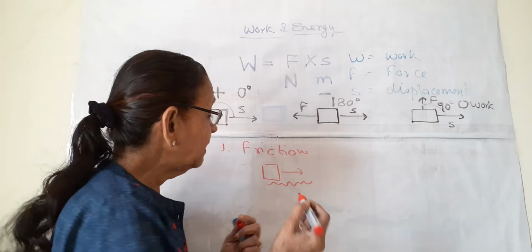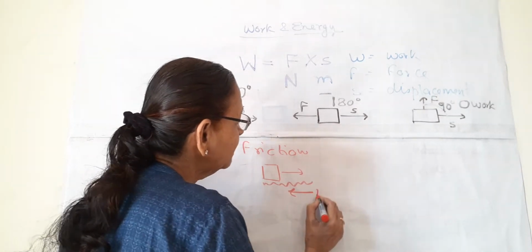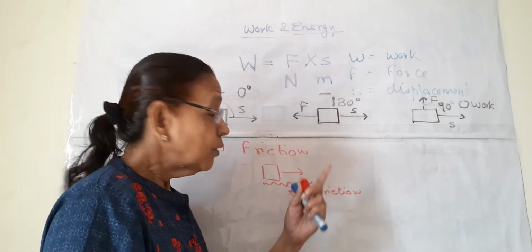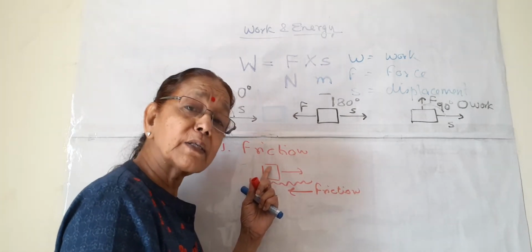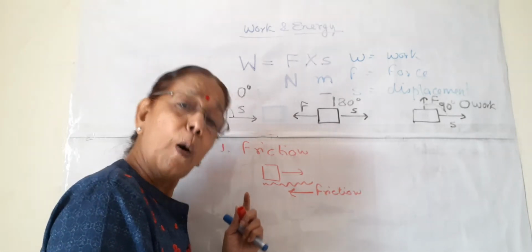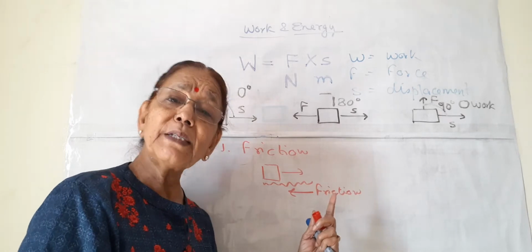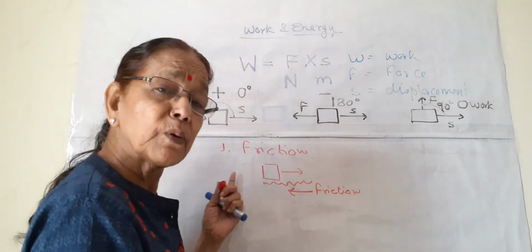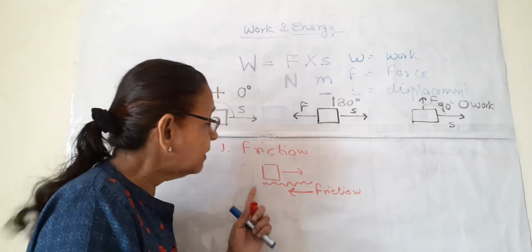Why is the work done negative? Because the ground is applying some force of friction on this box. So this frictional force stops this box. This frictional force is always in the opposite direction to the direction of displacement. So the muscular force of the boy is cancelled by this frictional force in the opposite direction.